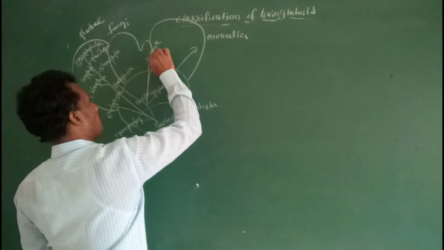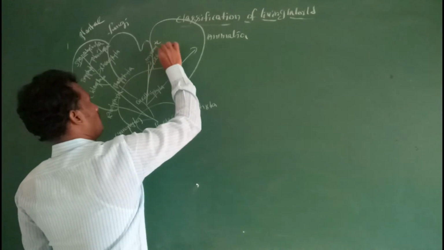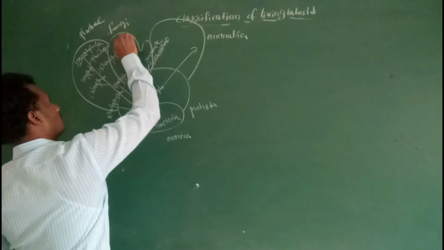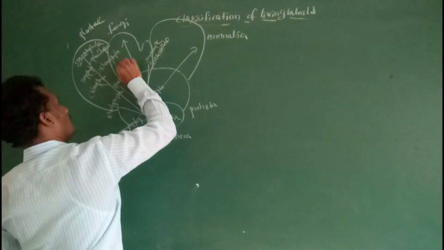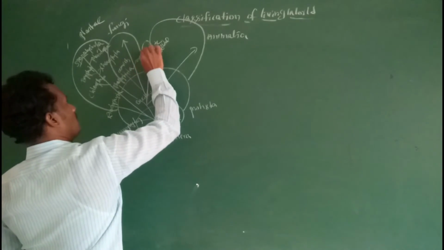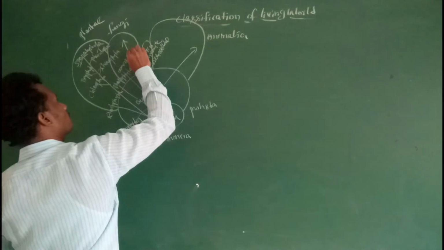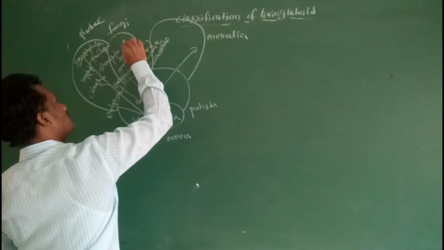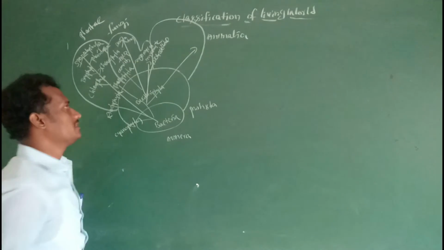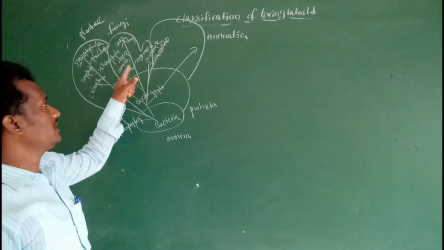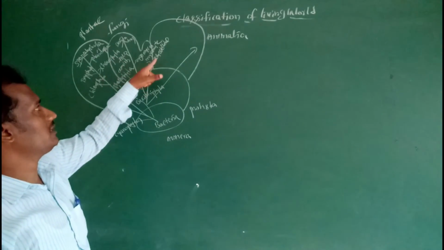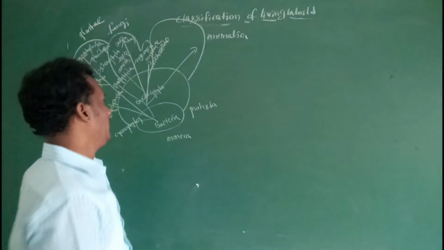Myxomycete, Dictyostelidae, Oomycetes, then Zygomycetes, Ascomycetes, then Basidiomycetes. So the fungal members are Oomycetes, Zygomycetes, Ascomycetes, Basidiomycetes, Myxomycete, and Dictyostelidae.